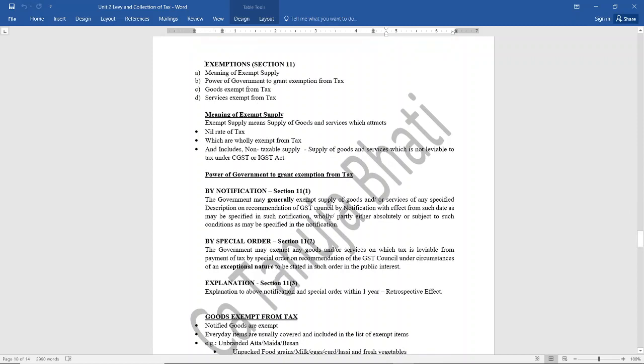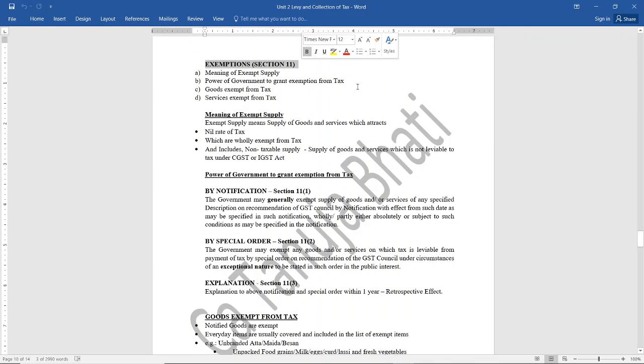Now, what do I mean by exemptions? See, exempt supply means one thing you need to know: exempt supply means either a nil rate of supply. Nil rate of supply means zero rate of supply. There is no tax on that. Then second, supply which is wholly exempt from tax, meaning GST is not leviable on that, and it also includes non-taxable supply. Non-taxable supply, like you can say, alcohol for human consumption and 5 petroleum products. So always remember, exempt supply means nil rate of supply, supply which is wholly exempt from tax, and which also includes non-taxable supply.